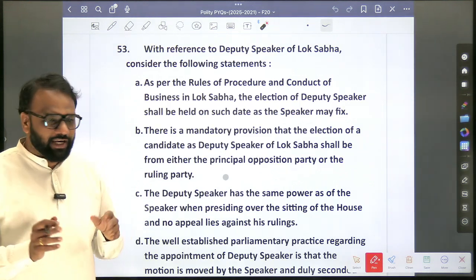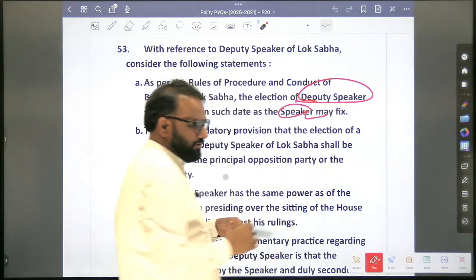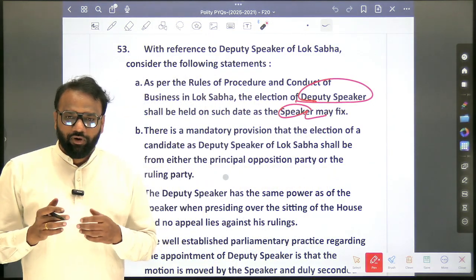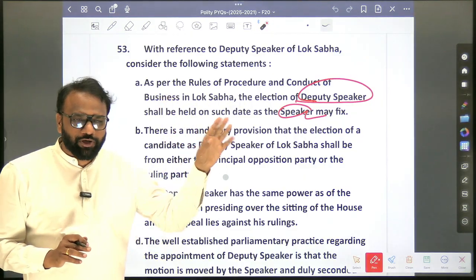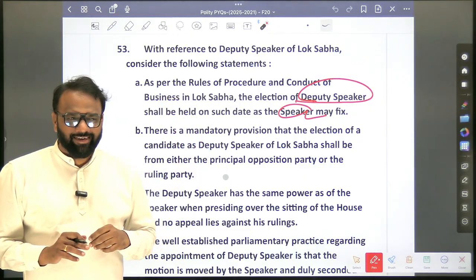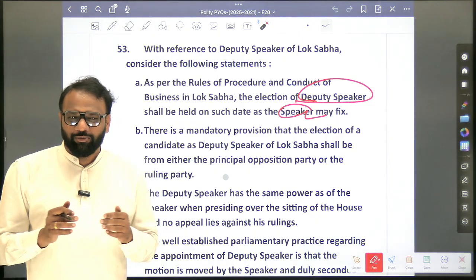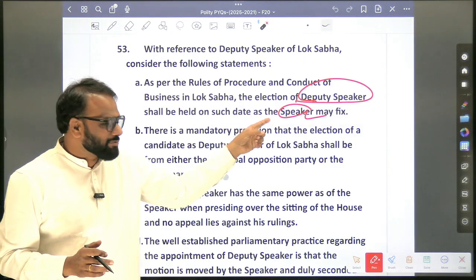So we know clearly, the Deputy Speaker's date of election is fixed by the Speaker. Who fixes the date of election of Speaker? President. Now, don't overthink whether it is as per the rules of procedure or as per the constitution. Yes, the election of Deputy Speaker shall be held on a date as the Speaker may fix.